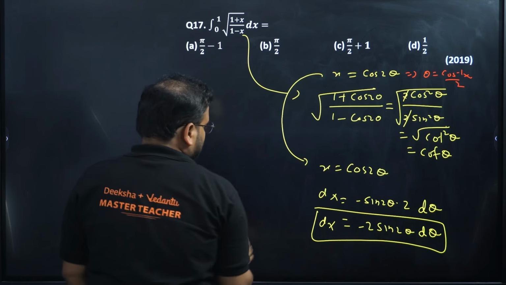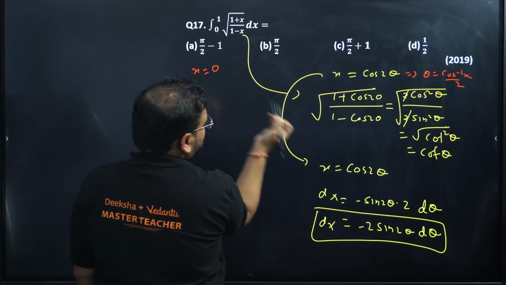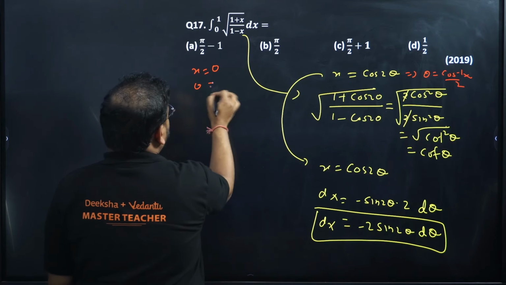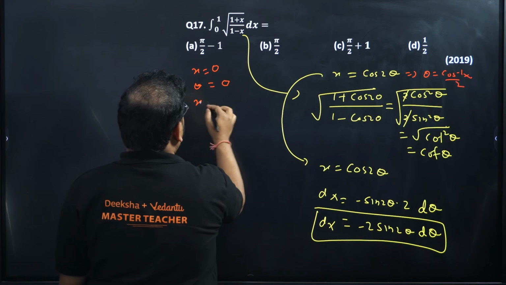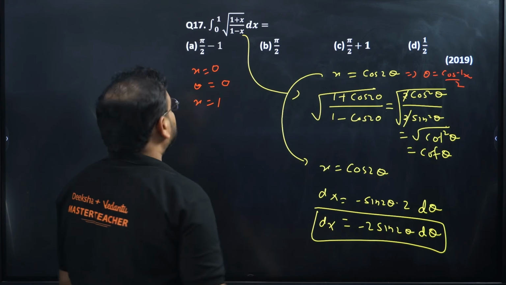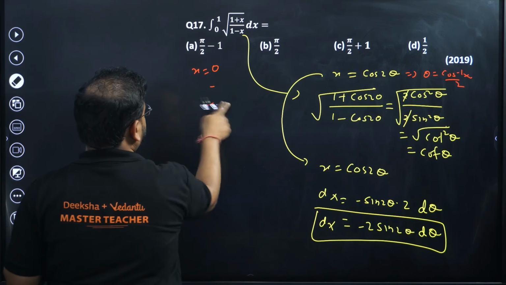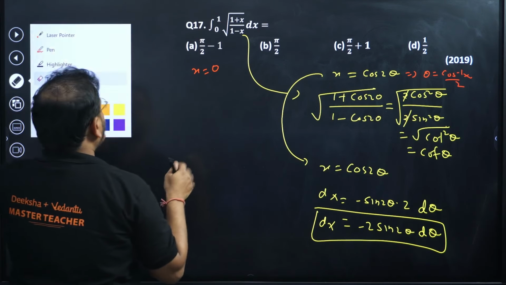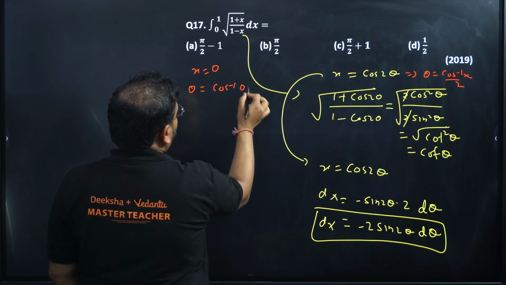So when x is 0, my bad, I'll have theta value as cos inverse of 0 by 2.